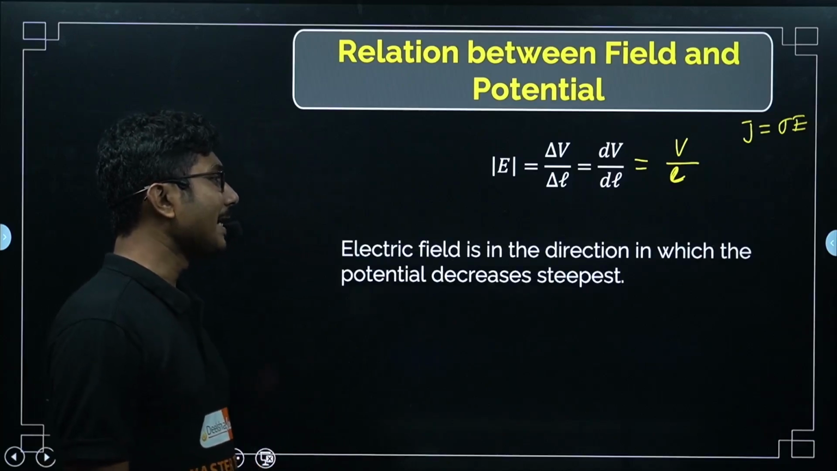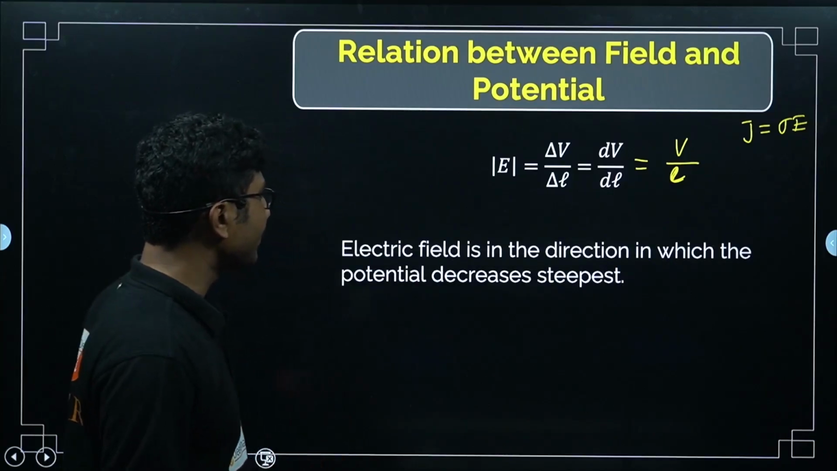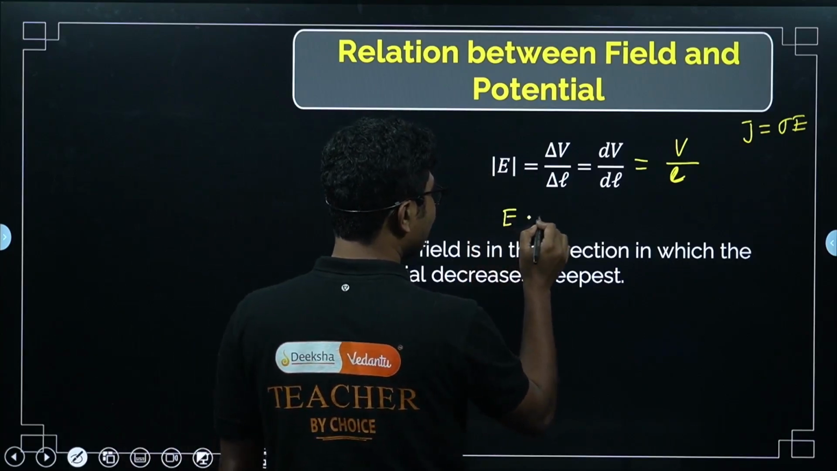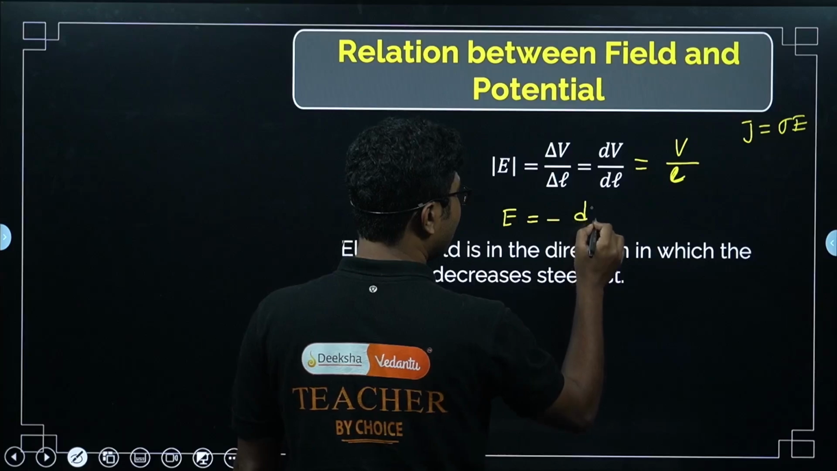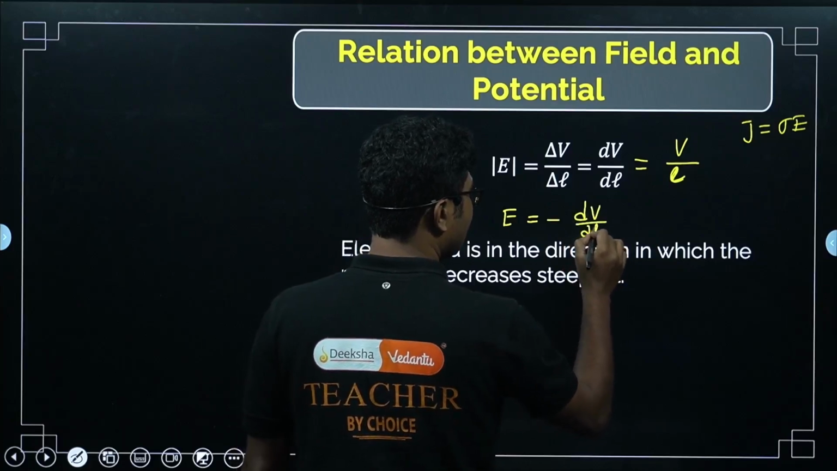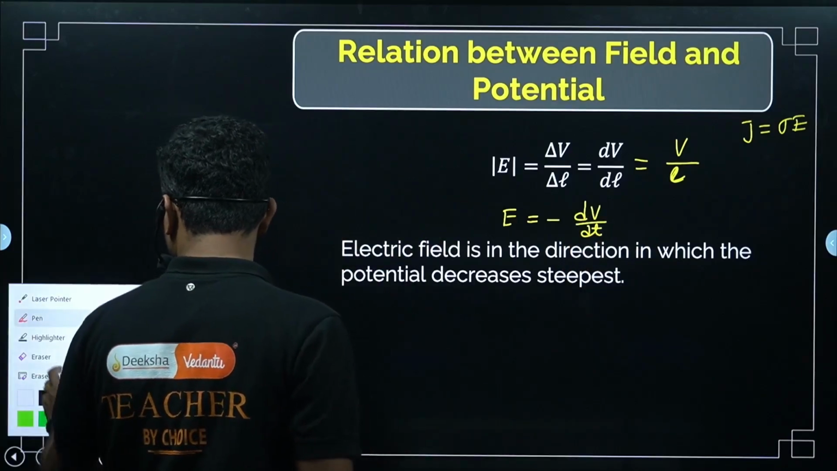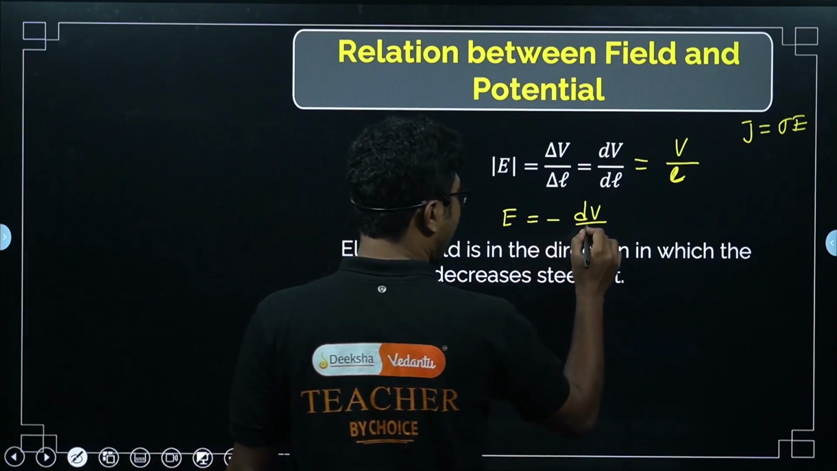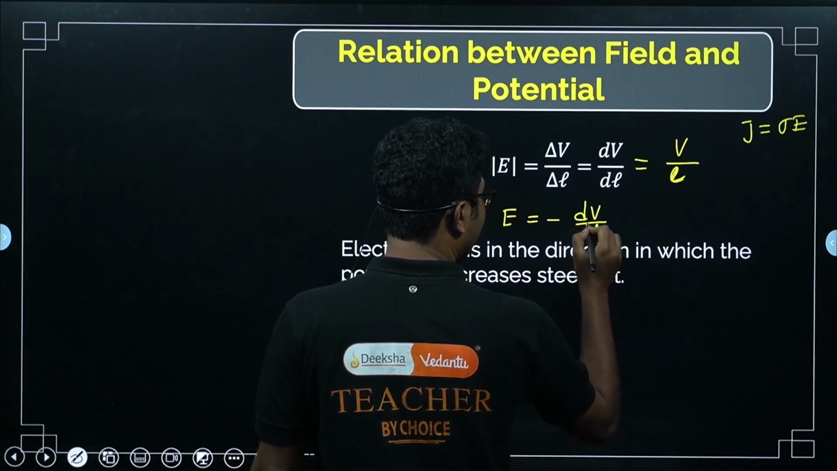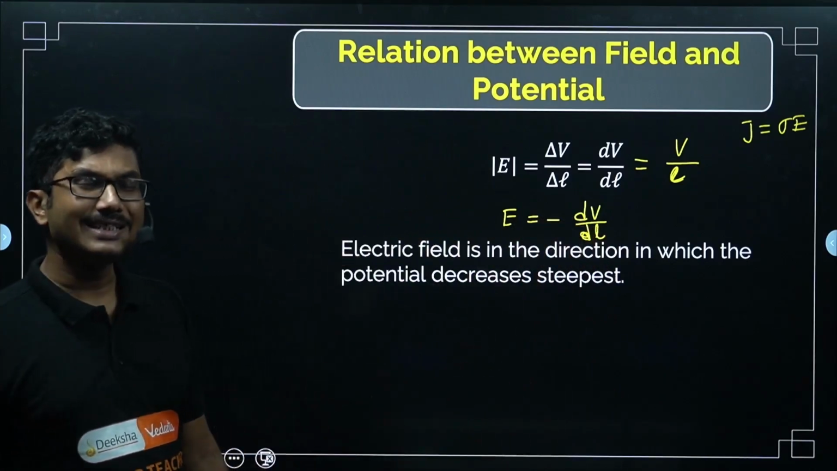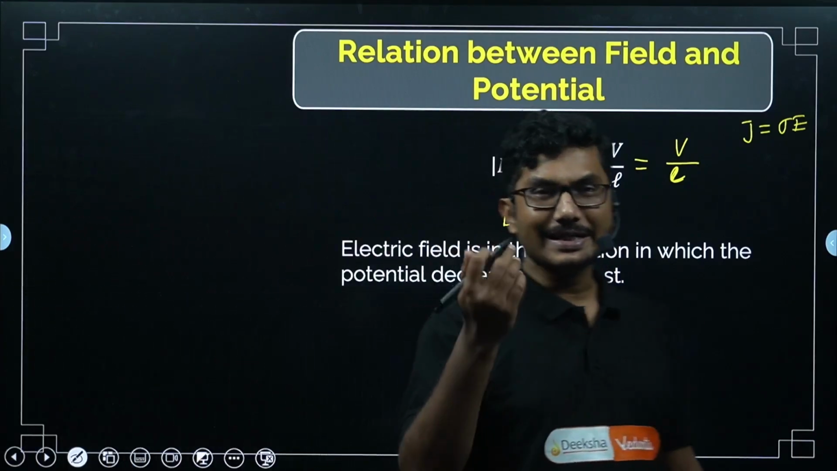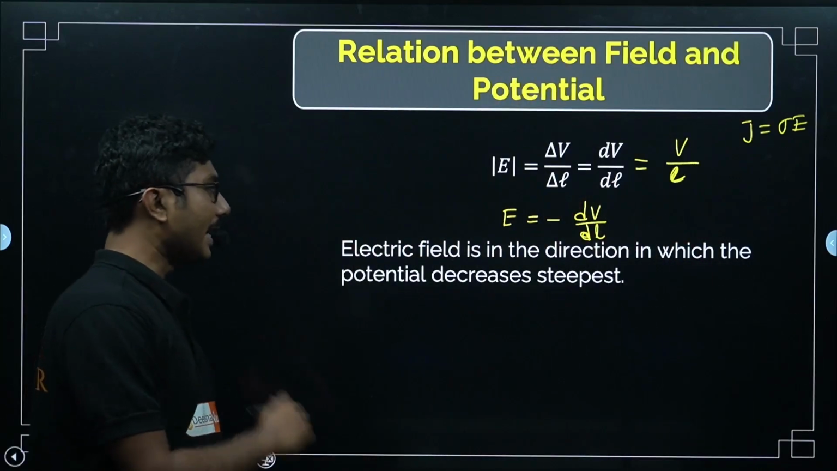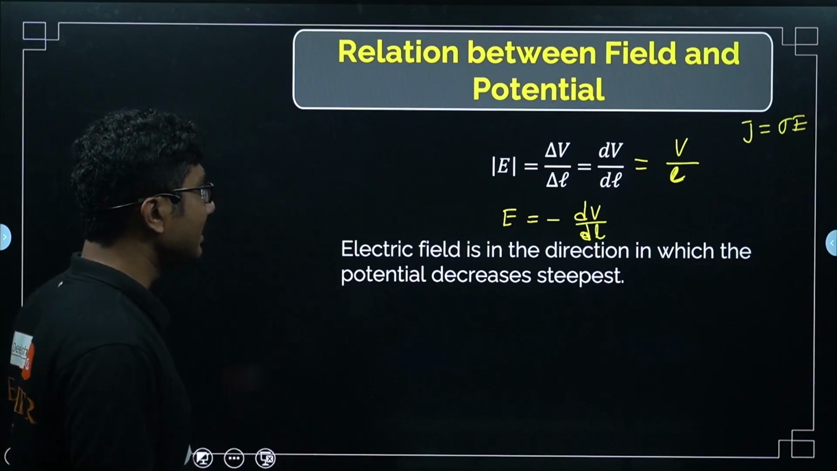The electric field is in the direction in which the potential decreases the steepest. What is the meaning of that? Basically it means that the electric field is the negative of dV by dl. This is called the potential gradient, okay? The electric field points in the direction where V is decreasing. If V is increasing, the electric field will be in the opposite direction, okay? So it is in the direction in which the potential decreases the steepest, okay?